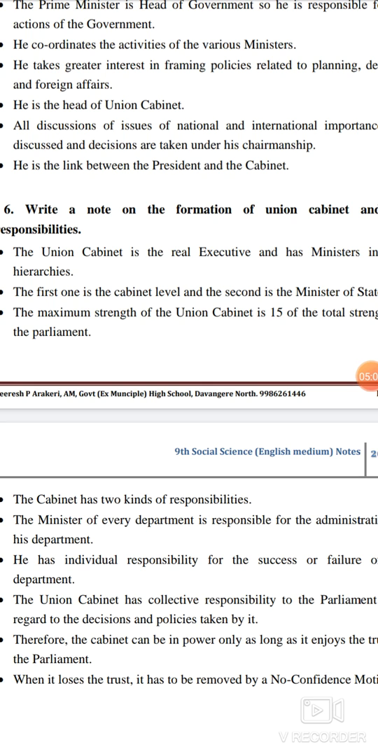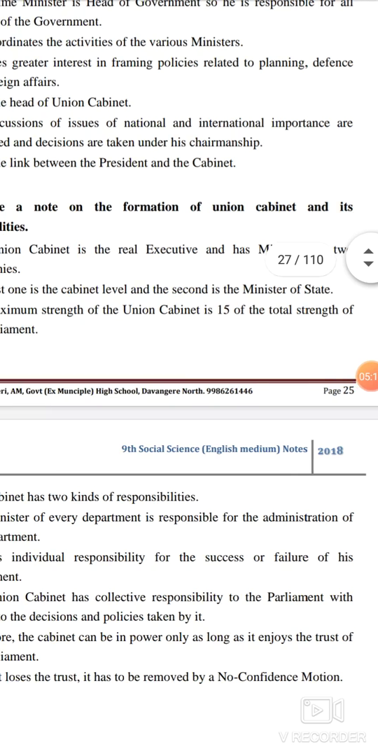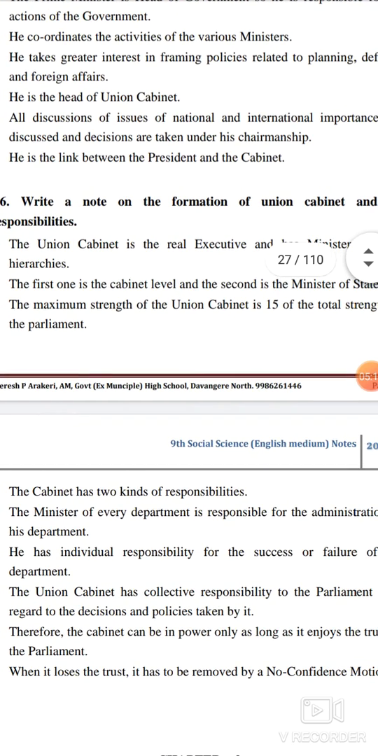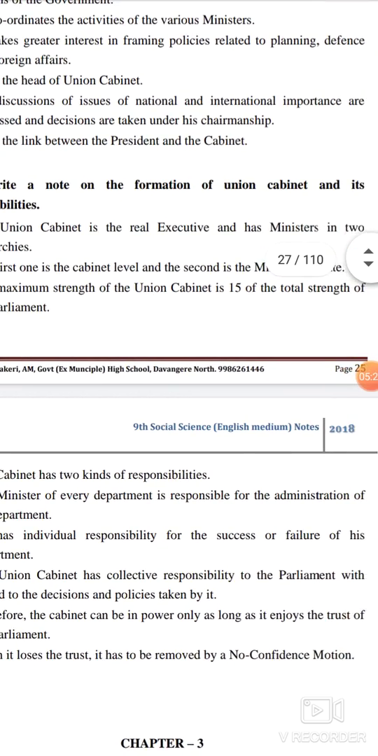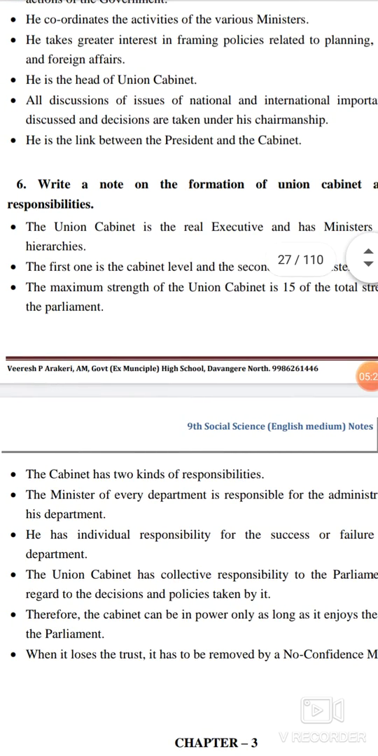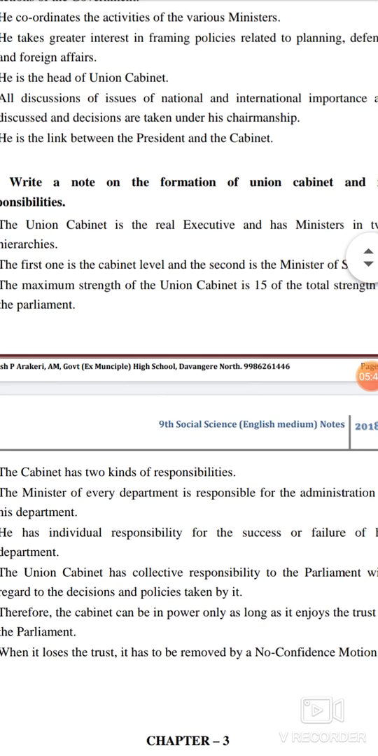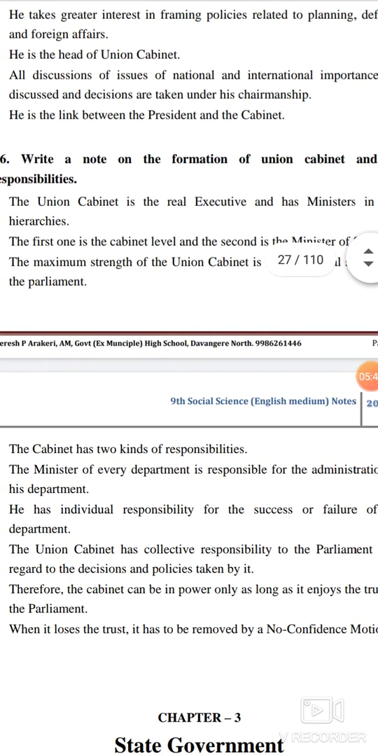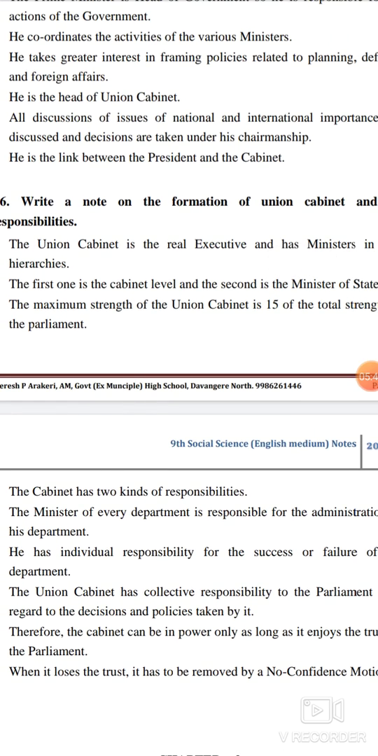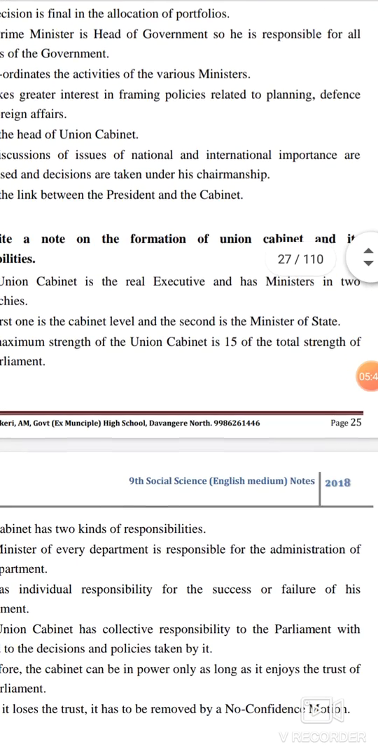The Cabinet has two kinds of responsibilities. The minister of every department is responsible for the administration of his department. He has an individual responsibility for the success or failure of his department. The Union Cabinet has the collective responsibility to the Parliament with regard to the decisions and the policies taken by it. Therefore, the Cabinet can be in power only as long as it enjoys the trust of the Parliament. When it loses the trust, it has to be removed by a no-confidence motion.